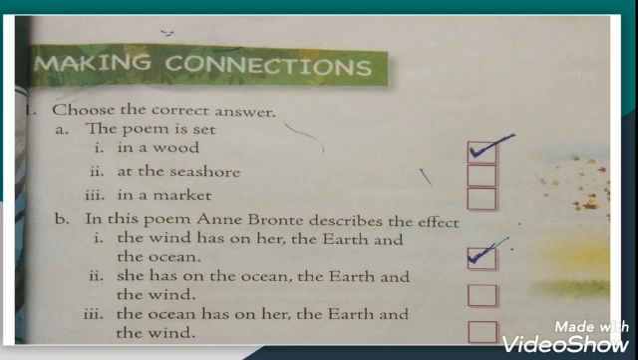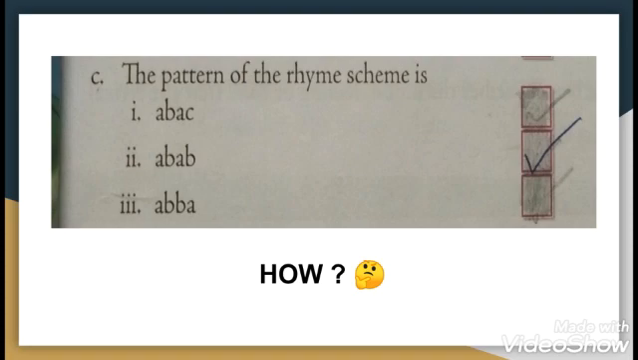Next question. In this poem, Anne Bronte describes the effect of what the wind has on her, the earth and the ocean, or she has on the ocean, the earth and the wind, or the ocean has on her, the earth and the wind. So the answer is the wild wind has the effect on her, the earth and the ocean.